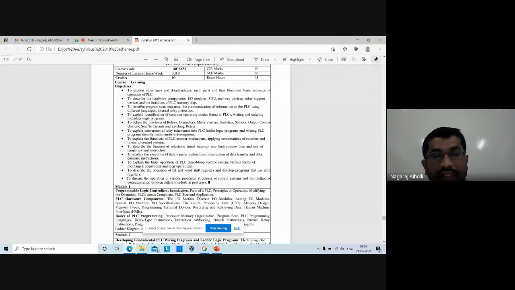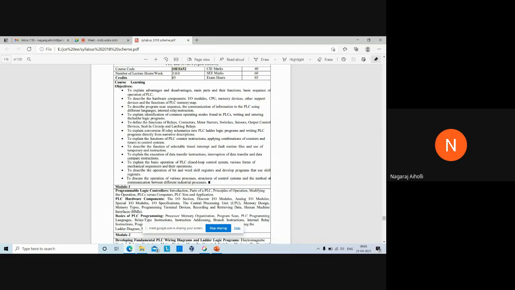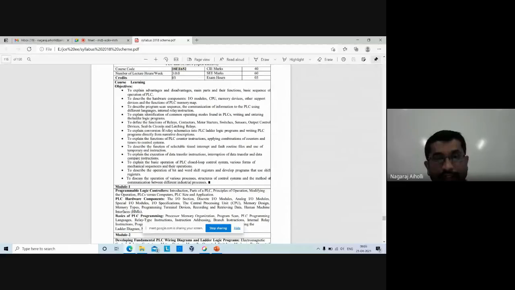Then seal-in circuits. Seal-in circuits are needed when the push button switch is operated, the electrical on-off switch you operate day-to-day in your houses, right? When you operate such a switch and then release it, the current may not hold. When you are pressing the switch, the current holds and passes in the circuit. But when you release the switch, the switch opens again. Because of this, the current is not flowing in the circuit.